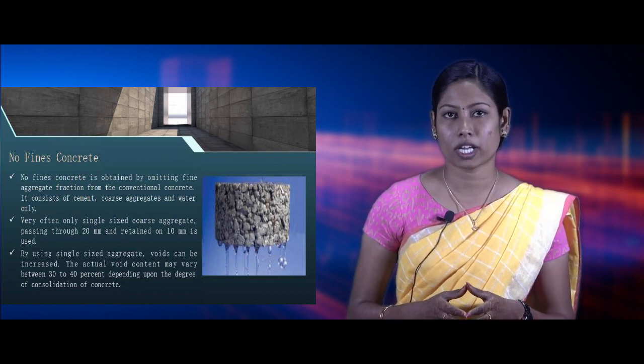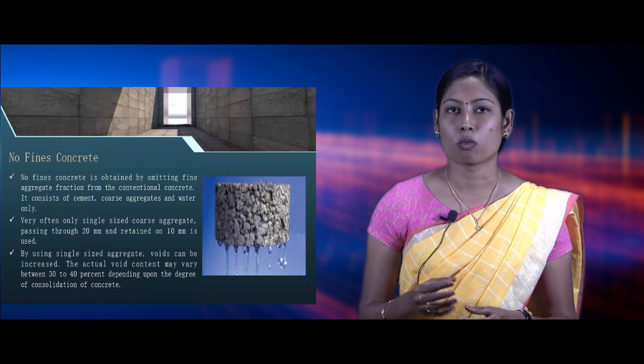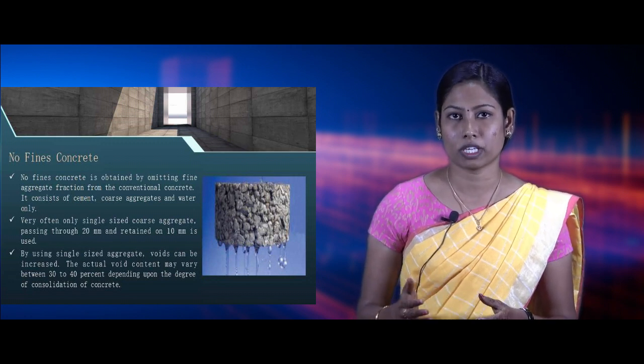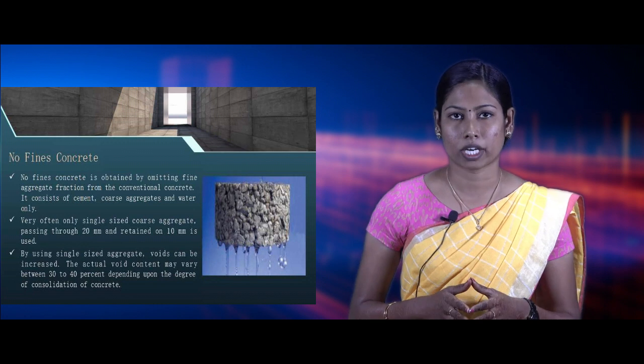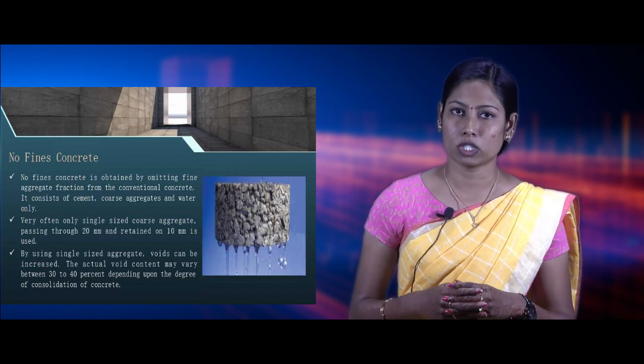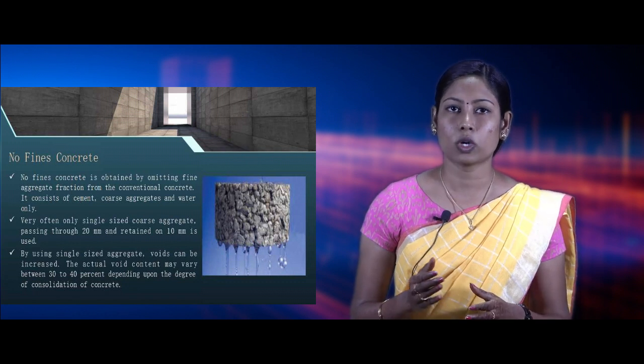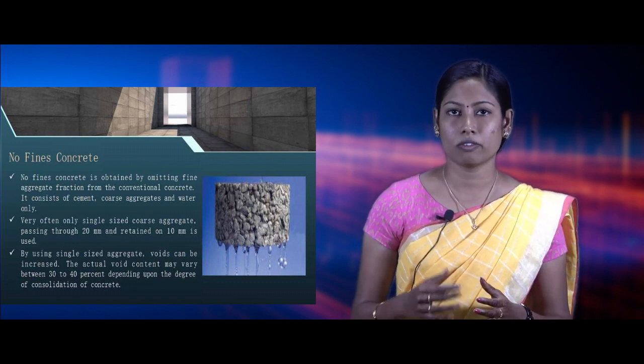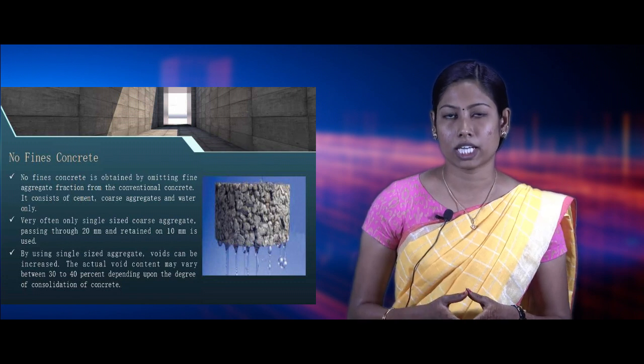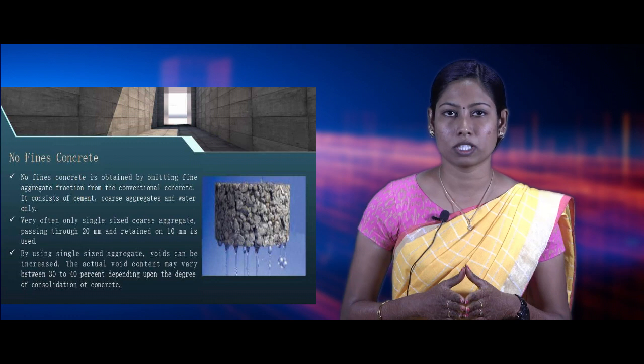The strength of no fines concrete is dependent upon the water cement ratio, aggregate cement ratio, and unit weight of concrete. When conventional aggregate is used, the densities vary from 1600 to 2000 kg per meter cube. If we are using lightweight aggregate, the densities may be reduced up to 350 kg per meter cube.